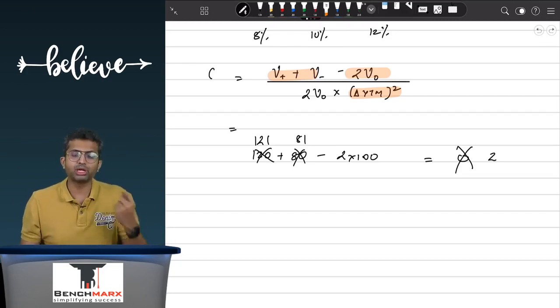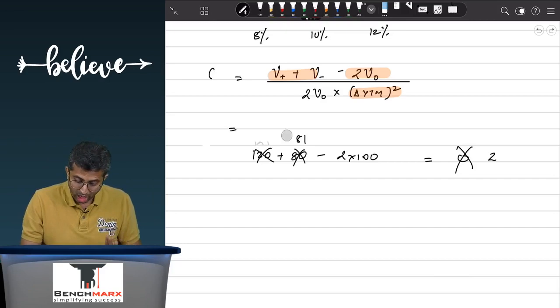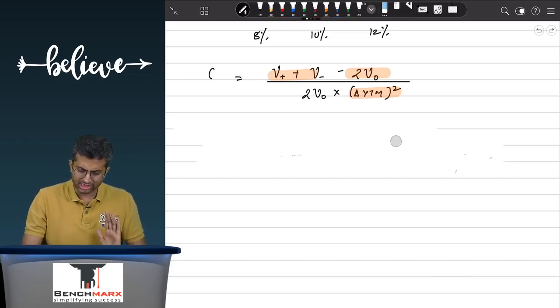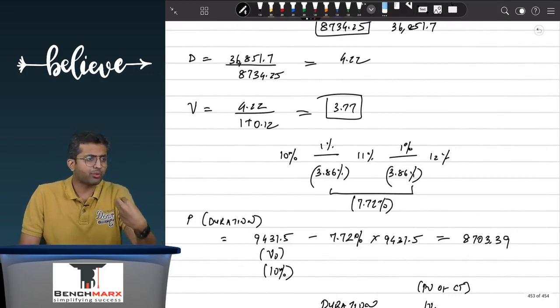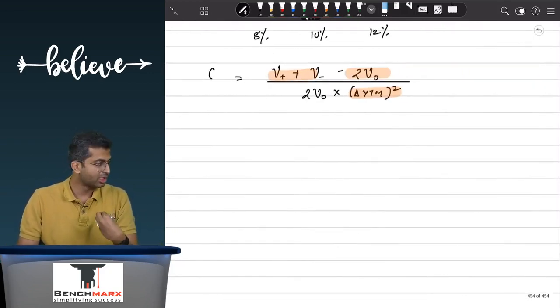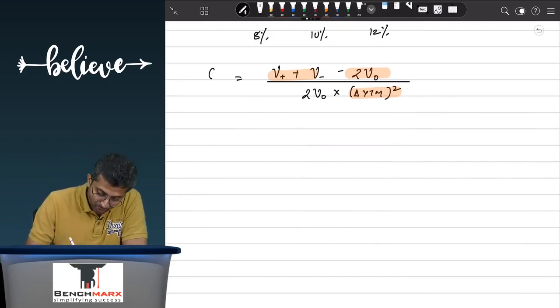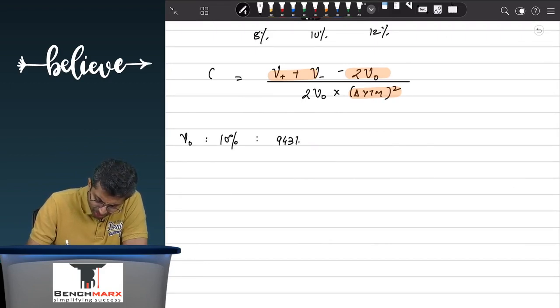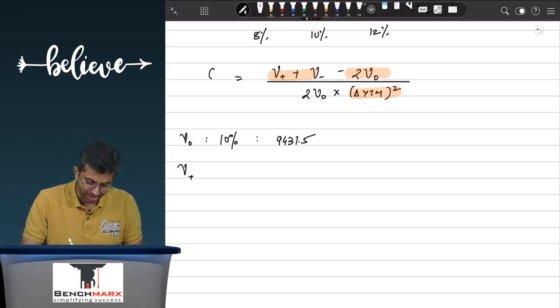Sir, but how will we determine V plus and V minus? Well, you will try to find. Now, this is how your exam question will appear. This is where you start solving. All that I've explained earlier is concept. It is for logical understanding. If we get, excellent. Otherwise, from an exam perspective, we will take V0. V0 is the price at the existing YTM, that is 10%, which you must have calculated as, let's say, 9431.5. Now, you will take two other values. One is V plus, that is a higher value, and V minus, which is a lower value.